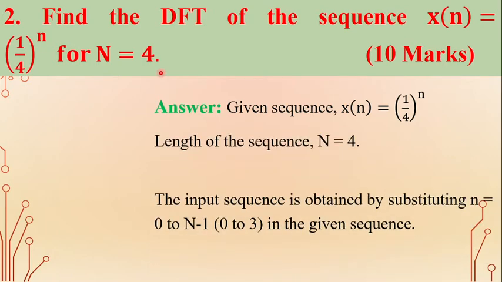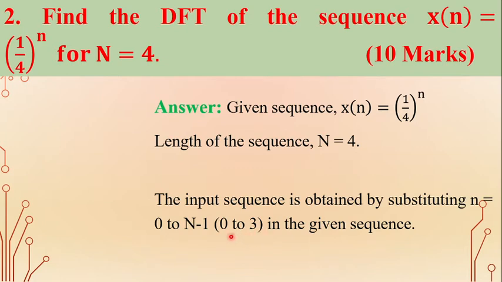The input sequence can be obtained by substituting n equal to 0 to capital N minus 1. Here the length of the sequence is capital N equal to 4, so substituting capital N equal to 4, we get small n equal to 0 to 3.